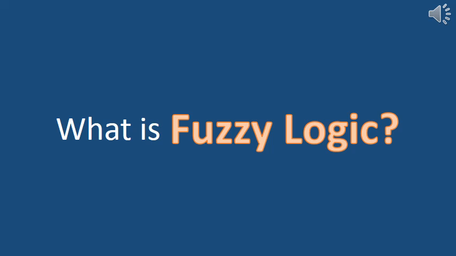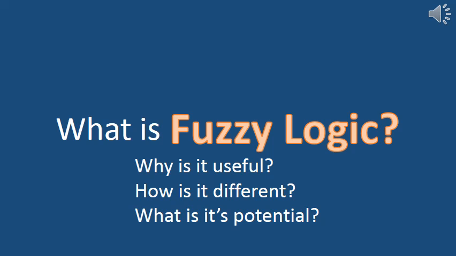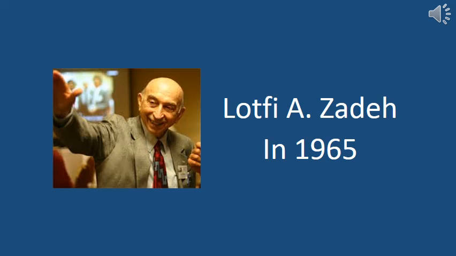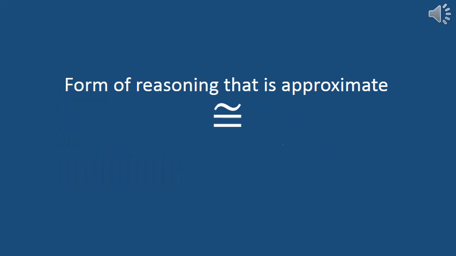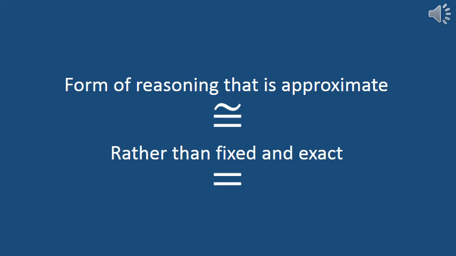This video will attempt to answer the question, what is fuzzy logic? We will also be looking at why is it useful, how is it different, and what's its potential. Fuzzy logic was invented by Lotfi A. Zadeh in 1965. It is a form of logic and reasoning that is approximate, which is entirely different from conventional logic and reasoning, which is fixed and exact.